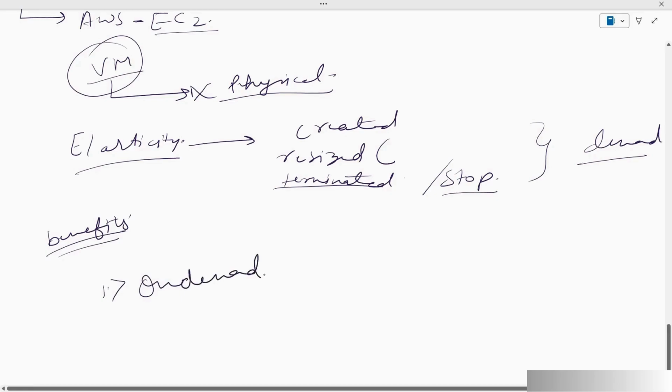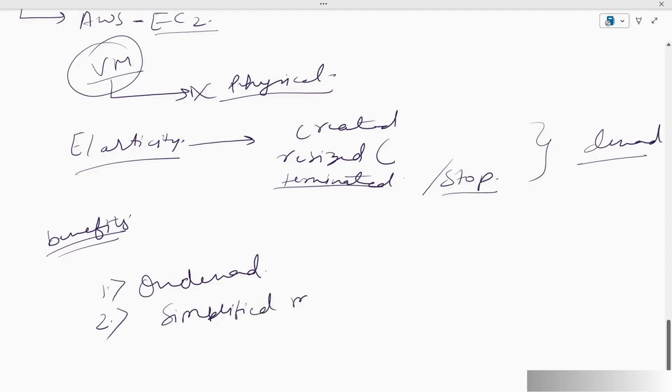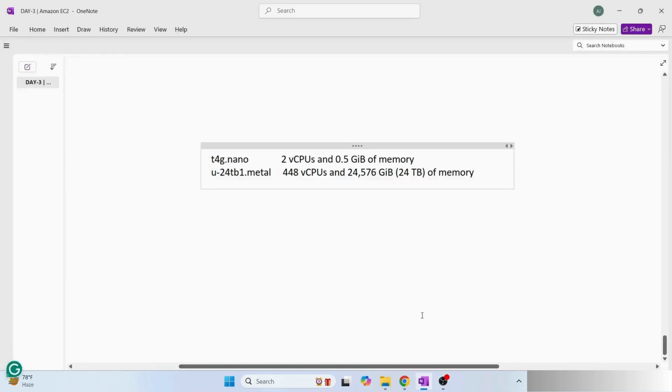As I say, everything we can create, we can increase, decrease, or create or terminate these virtual machines as per the demand whenever there is a requirement. Then again, simplified management. This is another important thing, because even I use virtual machines from AWS, as compared to any other cloud platform, managing virtual machines from AWS is much easier, which I'll show you in a bit. The third benefit that we have is the wide range of machines that AWS is going to provide.